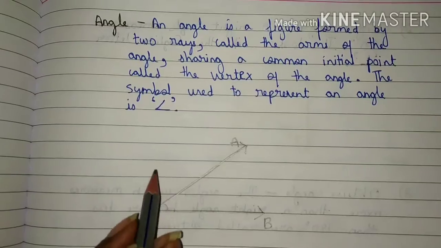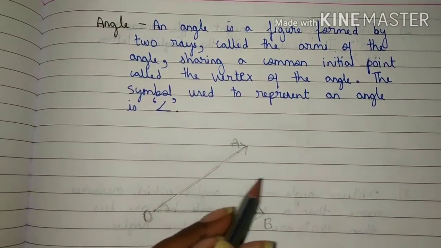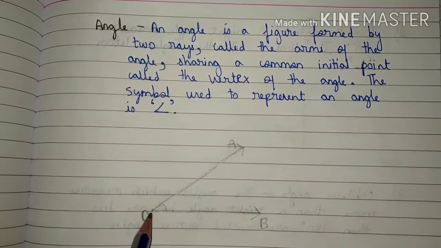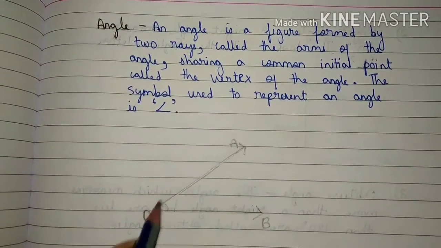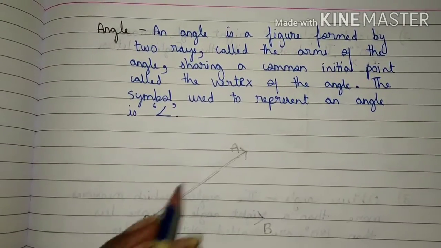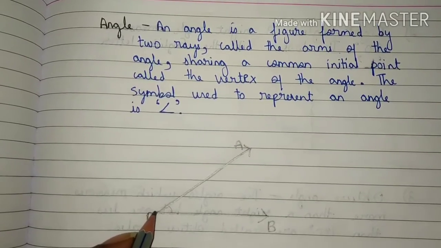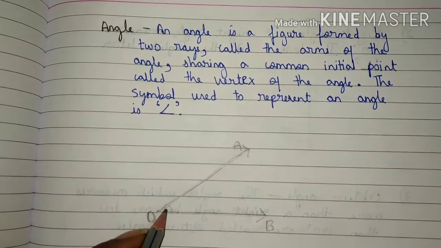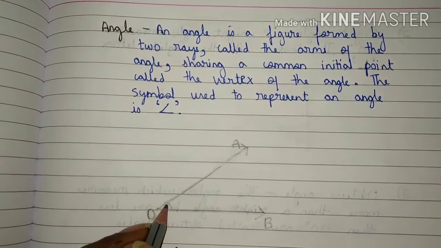Students, this is an angle which is formed by two rays, that is ray OA and ray OB. And these two rays are called the arms of the angle. And also, these two rays are sharing a common initial point, that is point O. So, this point is known as the vertex of the angle.